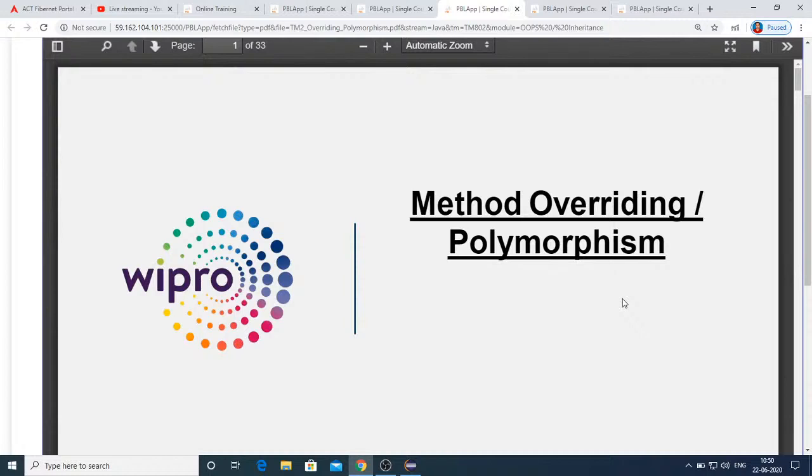Now these are the four basic building blocks of any object oriented programming language. What are they?